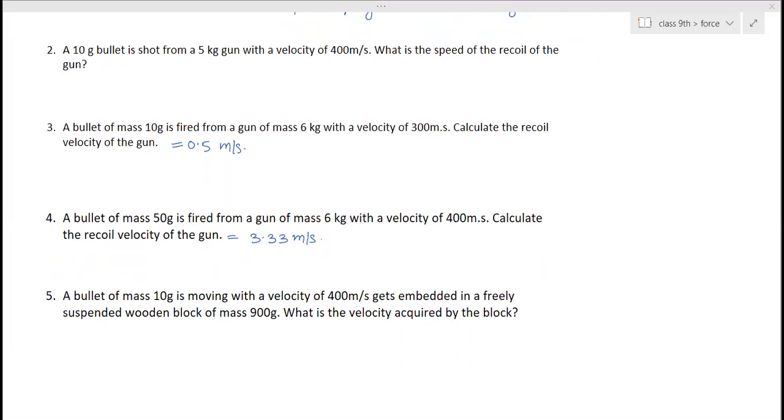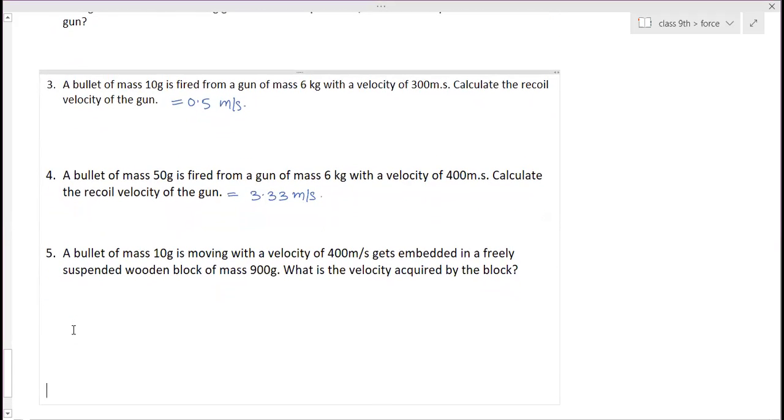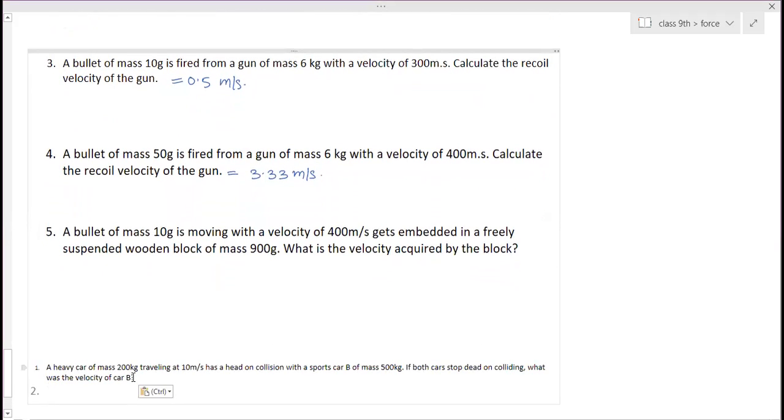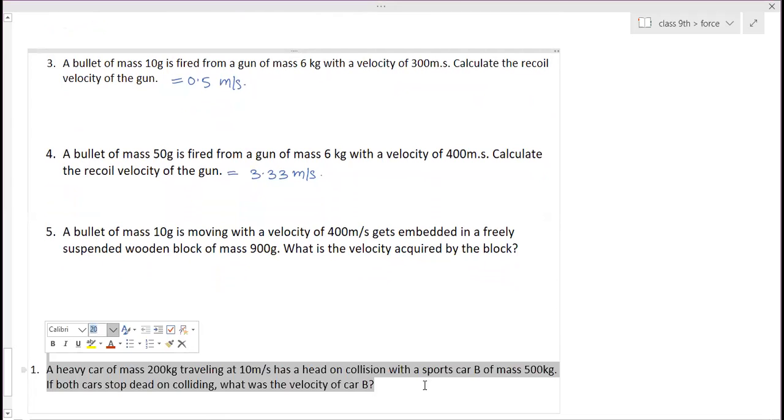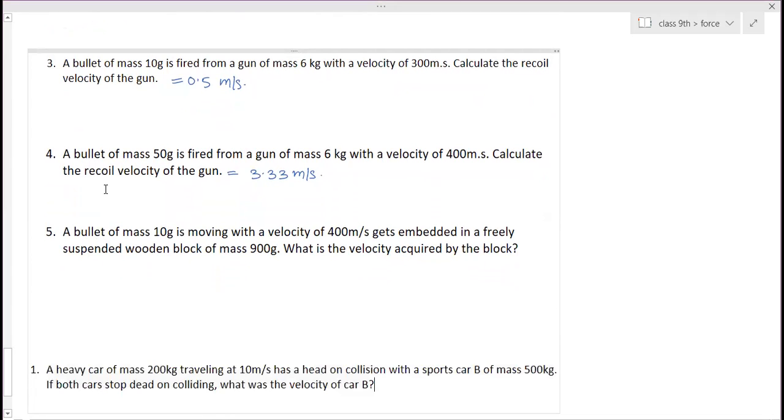For the third one, I'm getting 2 meter per second. Other students have got 0.5, so that might be right. Why did you get 2 meters? A bullet of mass 50 gram.